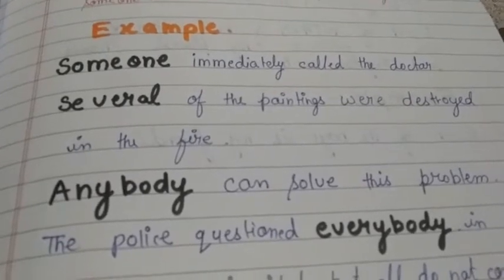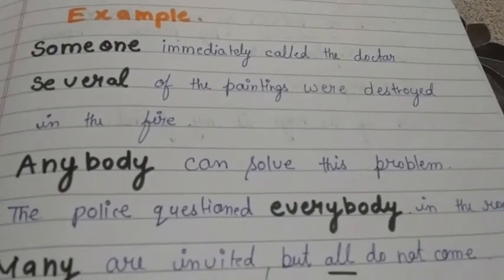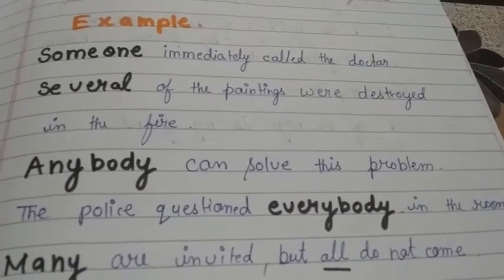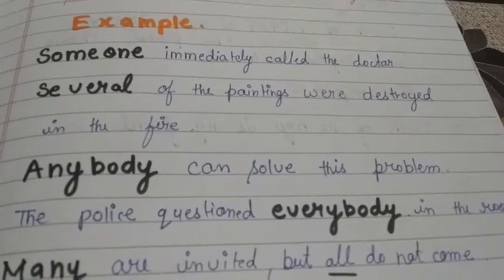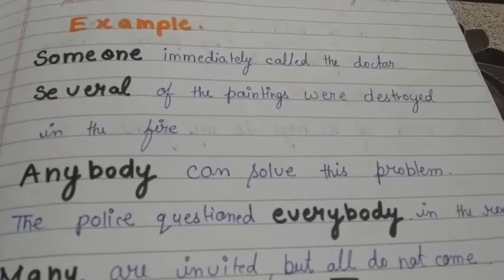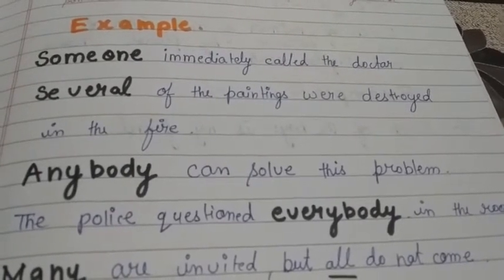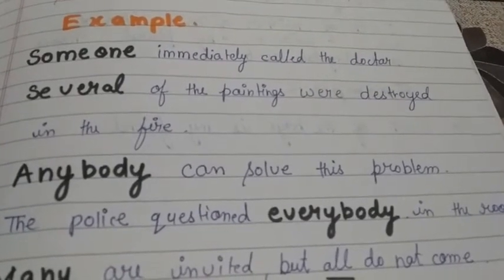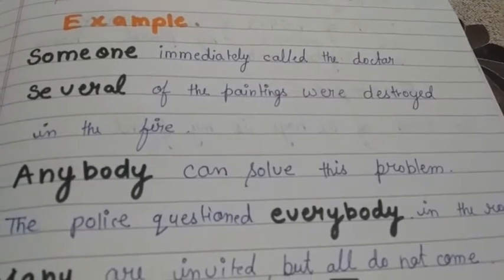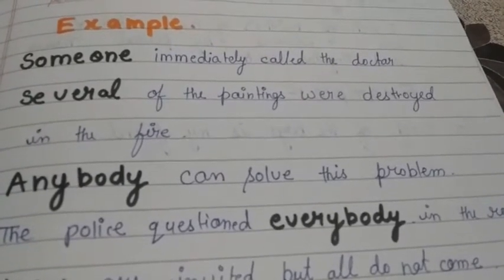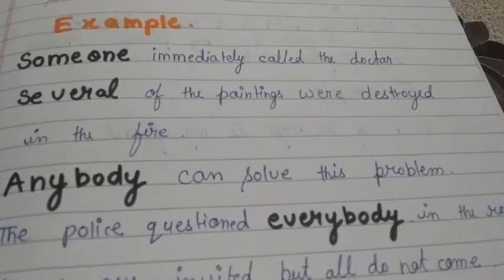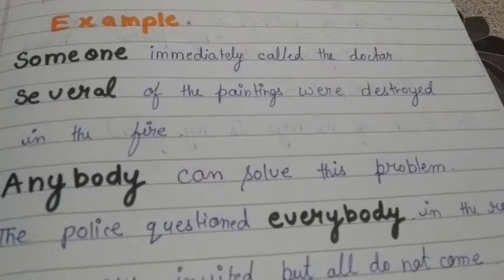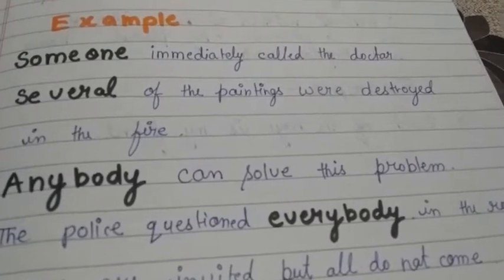Next, the police questioned everybody in the room. So there was a room and the police questioned everybody. Everybody again is an indefinite pronoun, because we have not specified how many people were questioned, right? Everybody who was present over there was questioned. So that is why everybody is an indefinite pronoun.